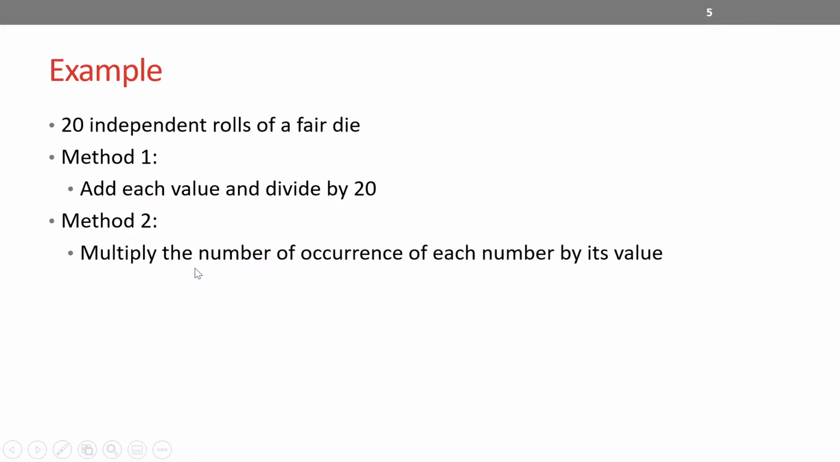Okay, here is an example where you have 20 independent rolls of a fair die and you're interested in getting the average value when you roll this die 20 times. So what I am interested in is getting the average value.